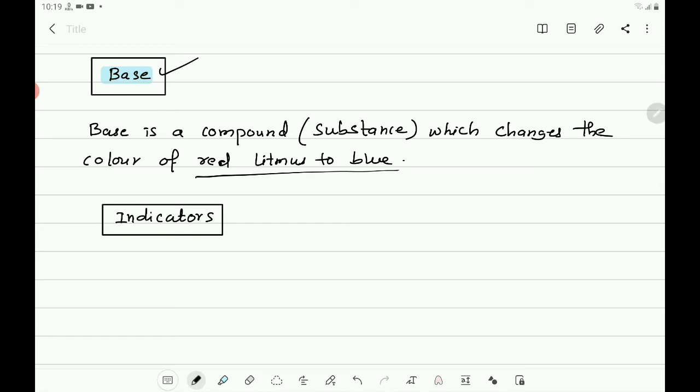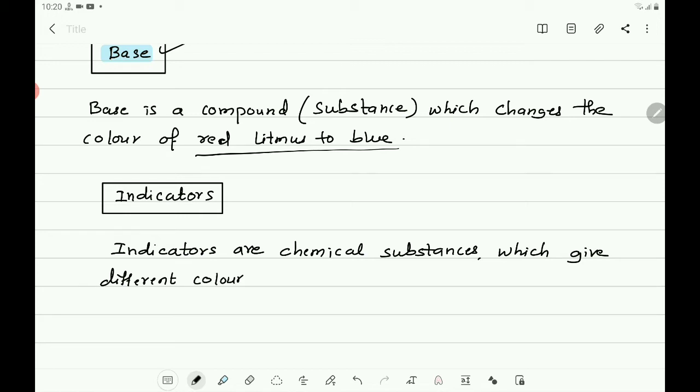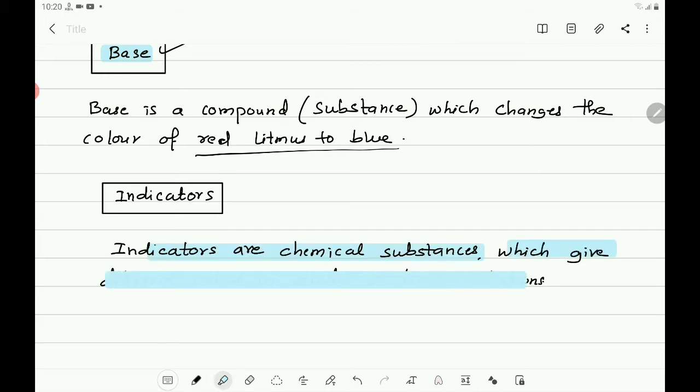What are indicators? Indicators are chemical substances which give different color in acidic or basic solutions.